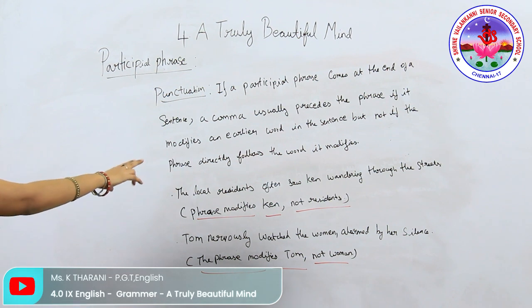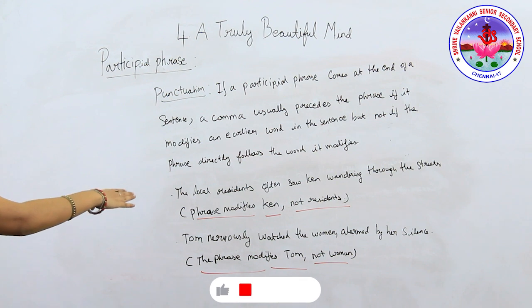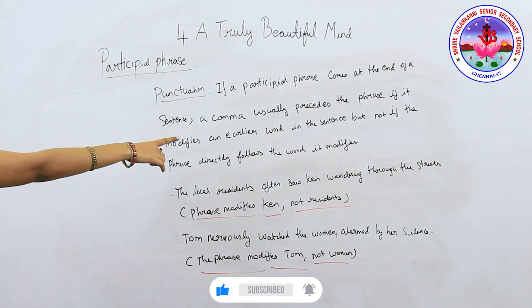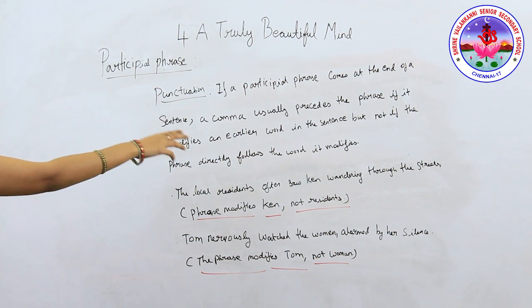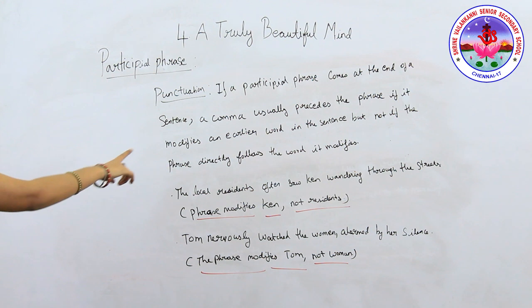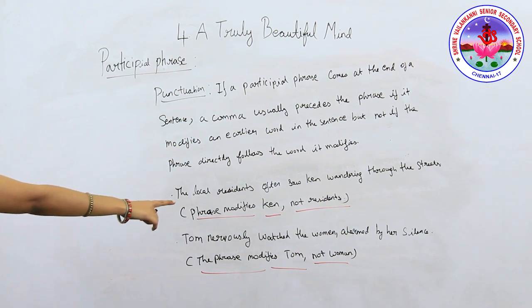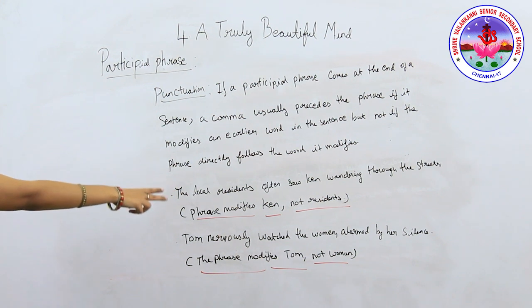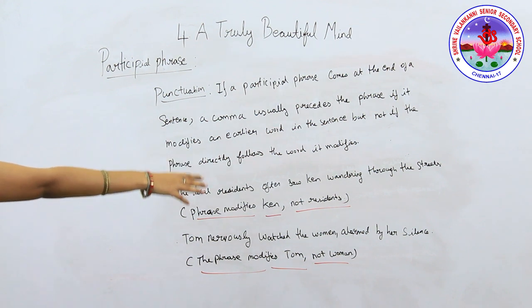Here, the phrase is directly following the word it modifies. The phrase modifies Ken, not residents. Is that clear, children?